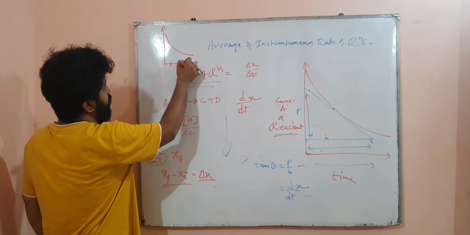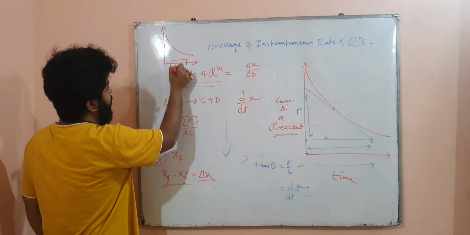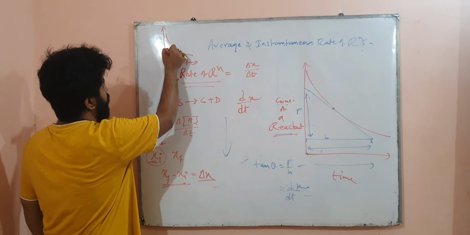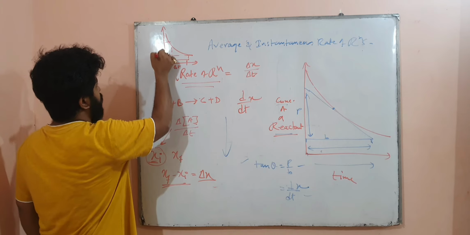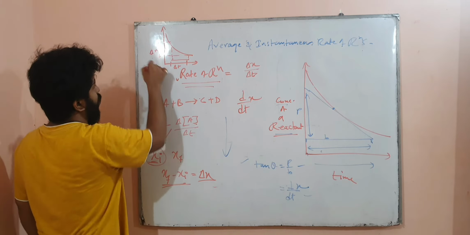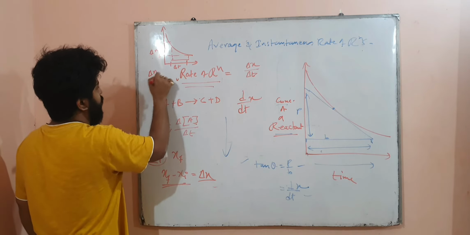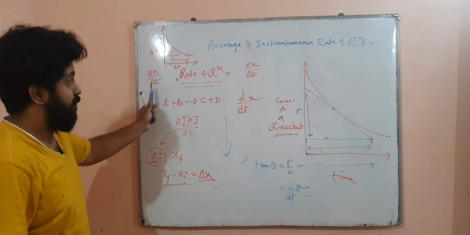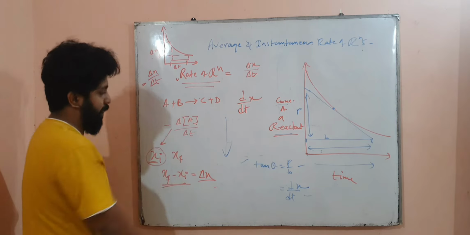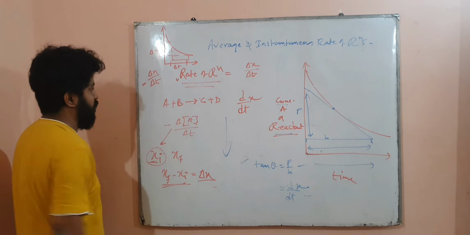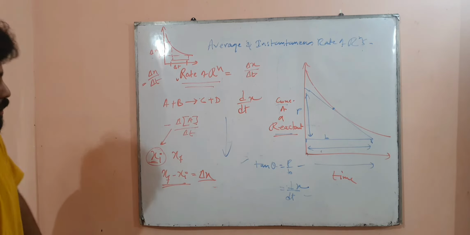Just from this point to this point you want to find the average. Measure the del t, big del t. Then from this point to this point, just measure the big del x, or change in concentration, and do del x by del t. And remember, because this is the rate of reaction in terms of the concentration of the reactant, you have to put a negative sign in front so that the rate comes out positive. That was explained earlier also.